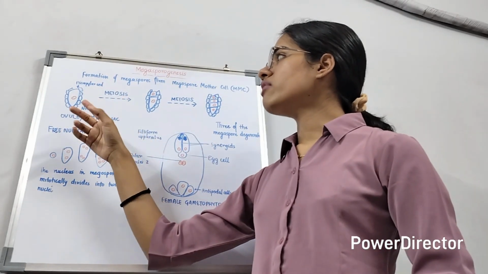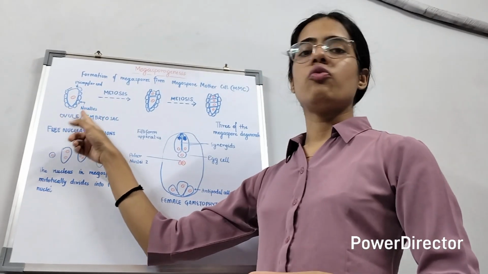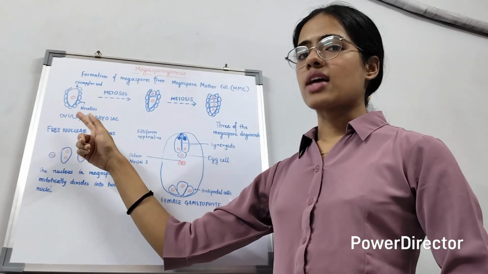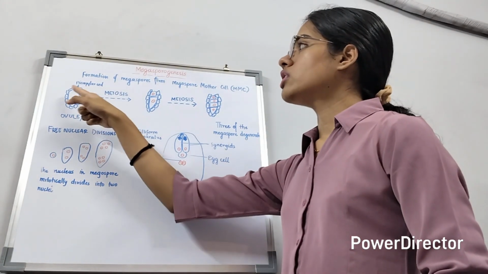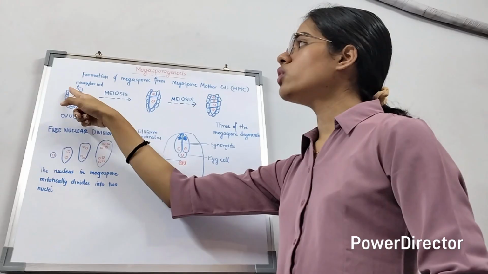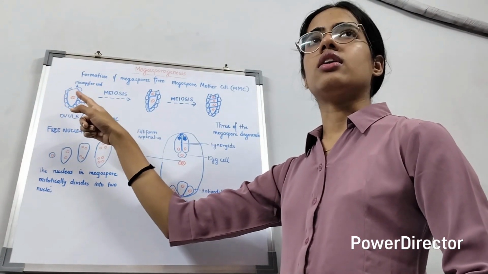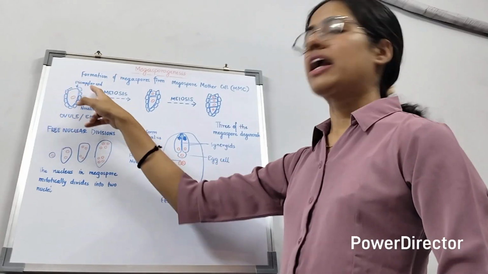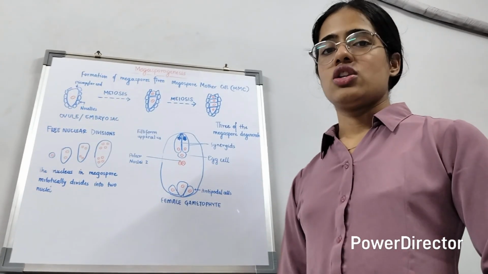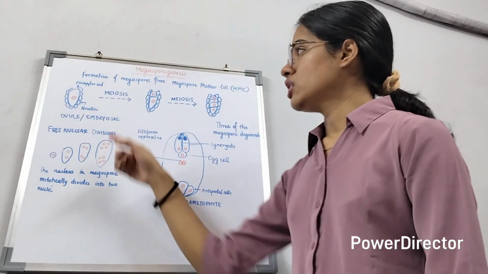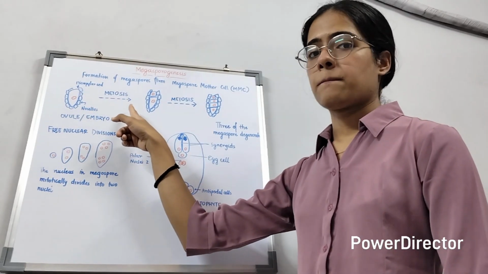So on the board I have drawn a cell which is surrounded by cells. This is an ovule or an embryo sac which is present inside the ovary. The ovule is surrounded by cells which protect it, and this is the micropylar end, and the cells which are around the ovule are called nucellus. So the ovule actually undergoes meiosis.